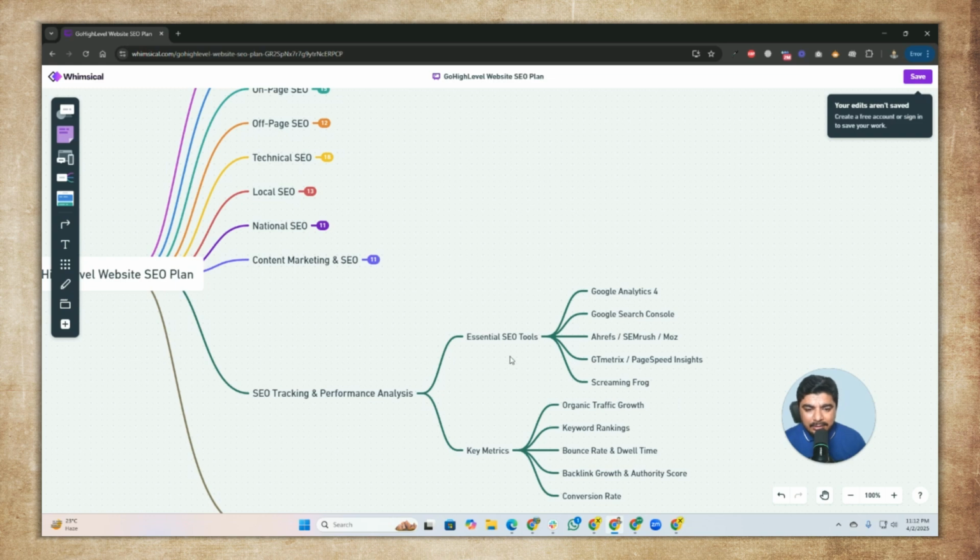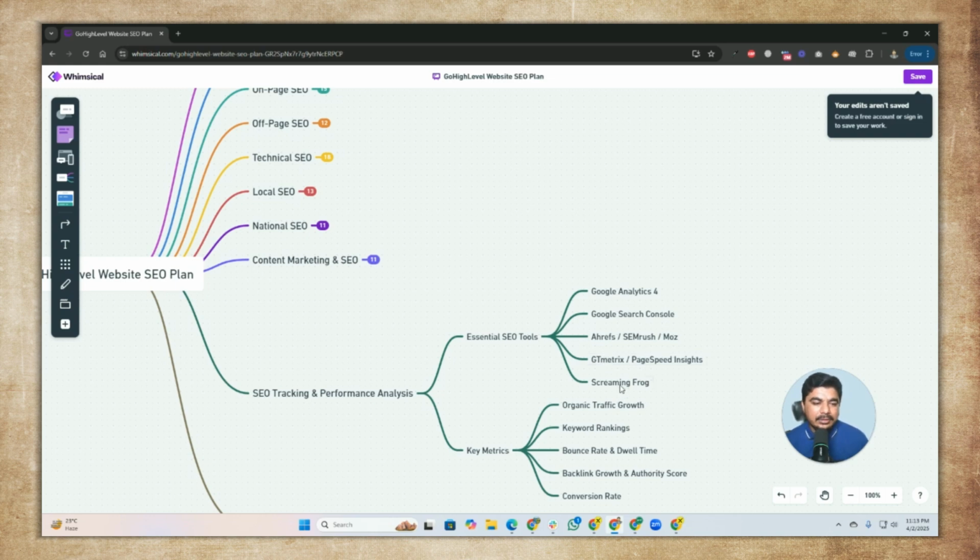Another thing is the tools for tracking performance. We need Google Analytics, Search Console, Ahrefs, SEMrush, Moz, and GTmetrix for speed. In Google Analytics we will track our website's performance and audience. In Google Search Console we will check our indexing. Ahrefs and SEMrush are the most important tools for SEO where we will optimize our keywords, and GTmetrix is used for speed.